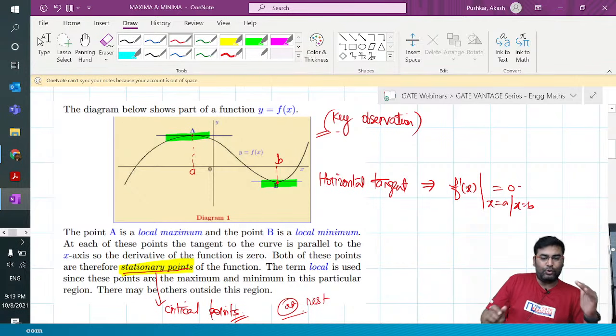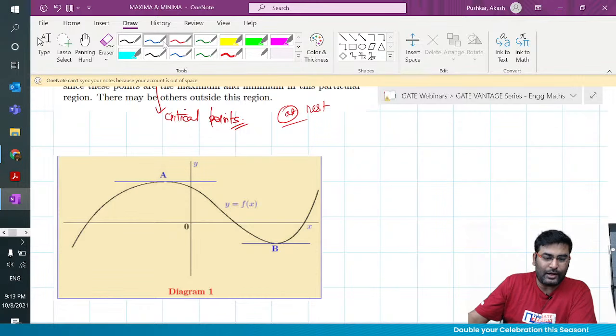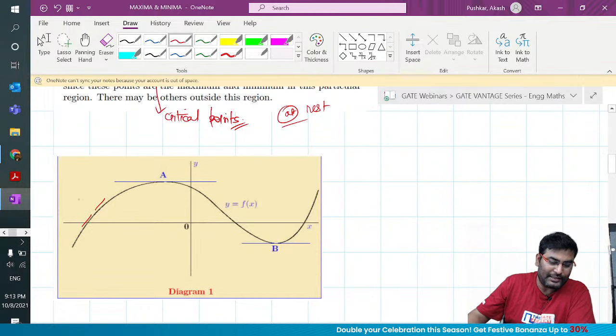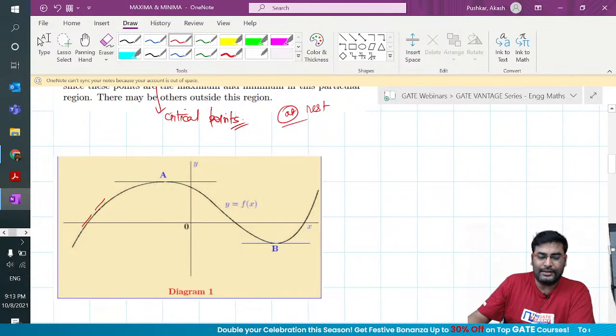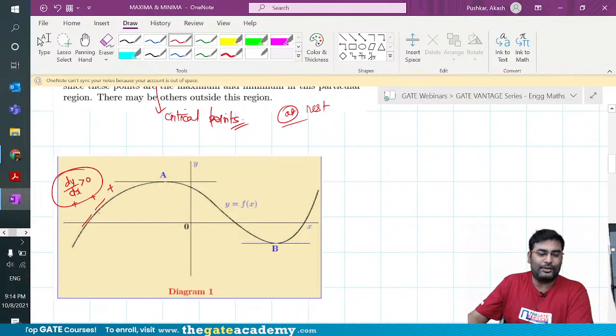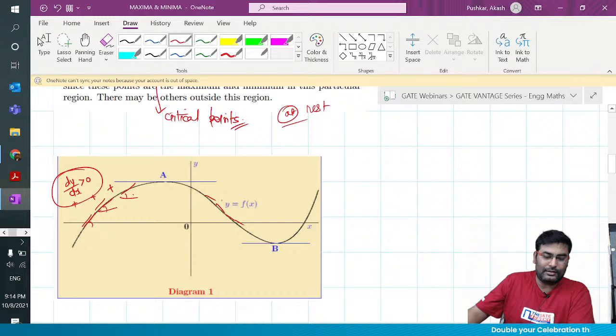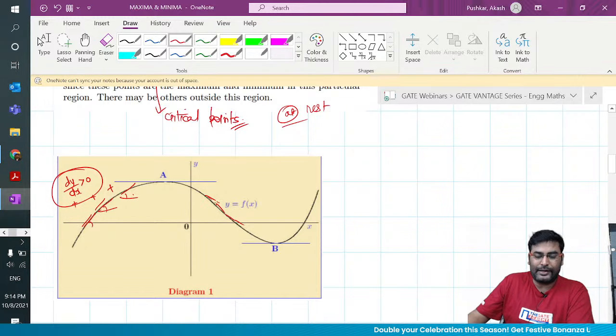The moment the graph is going up, which you can also see in the graph below, and if you keep drawing tangents, you can see it is monotonically increasing, so your tangent is positive. The slope is positive, meaning if you differentiate it, it is greater than 0. Here the tangent is positive; you can always put theta to understand it. And if you go down, the tangent makes an angle of more than 90 degrees. Here I would say the slope is negative.